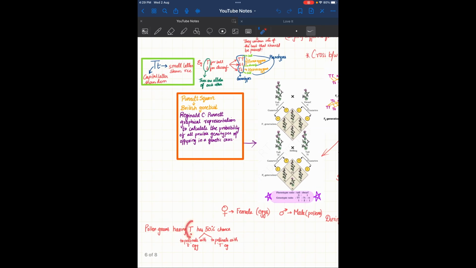Pollen grains having big T have a 50% chance to pollinate with small t in the egg, or to pollinate with capital T in the egg itself. So 50% chance to pollinate with small t in the egg, or 50% chance to pollinate with capital T in the egg.